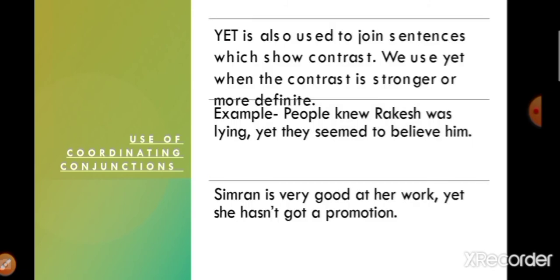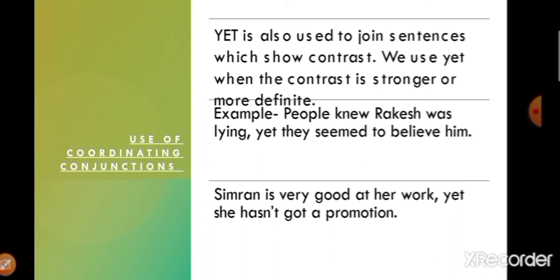Next is the use of coordinating conjunction yet. Yet is also used to join sentences which show contrast. But and yet both are used to join two sentences which show contrast. But we use yet when the contrast is stronger or more definite. When the contrast is properly definite and stronger, then yet will be used. For example, people knew Rakesh was lying, yet they seemed to believe him.